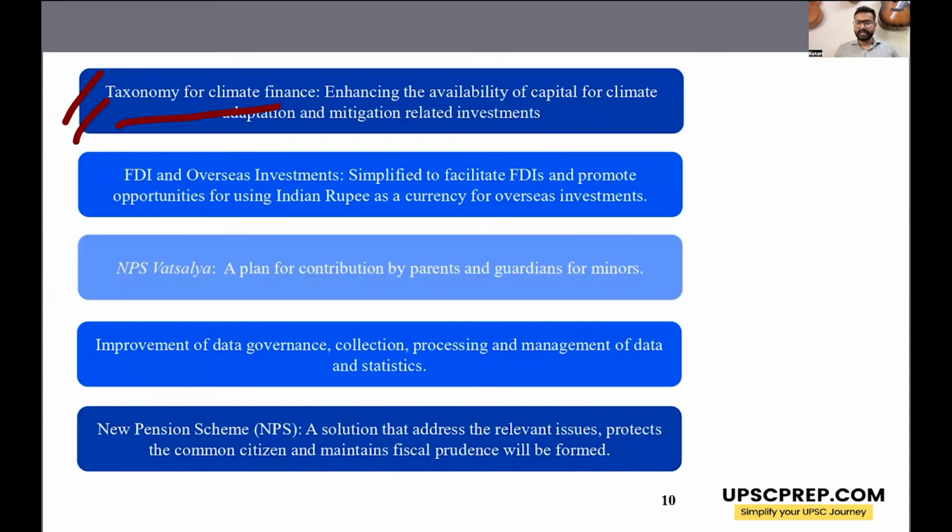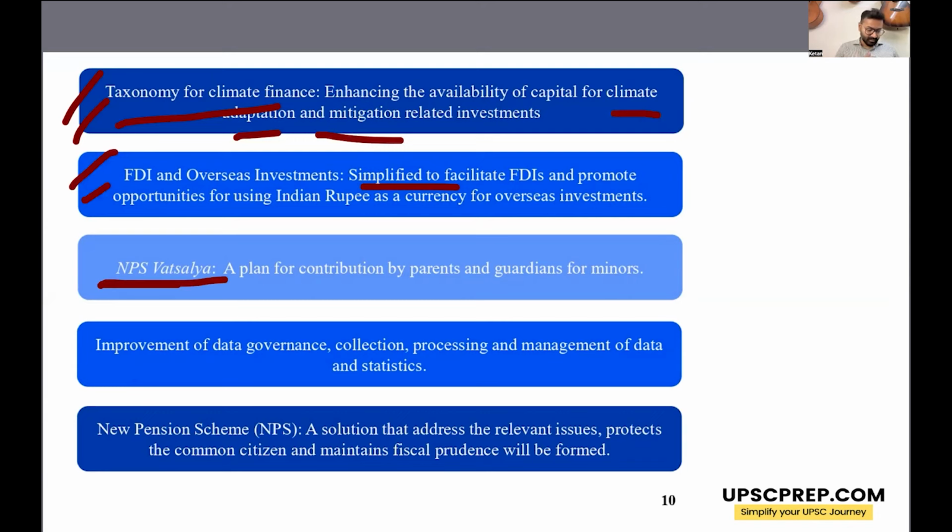So to enhance the availability of capital for climate adaptation and mitigation, right? So that also requires a lot of capital. So there will be provision for that. Then further FDI and overseas investment, whatever FDI, FPI that is coming to India, that process will be further simplified so that India receives more and more investment.